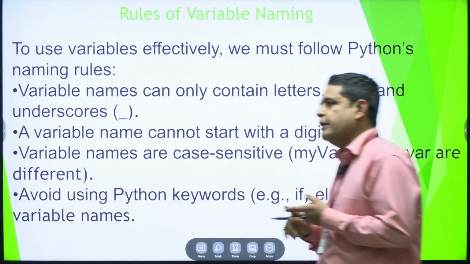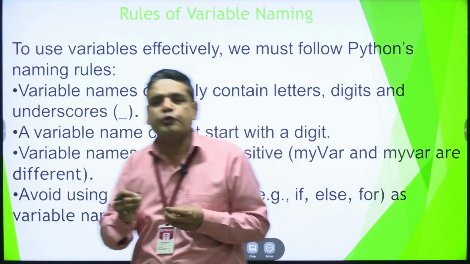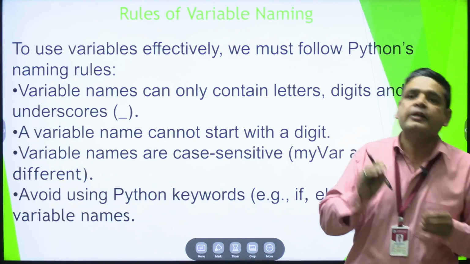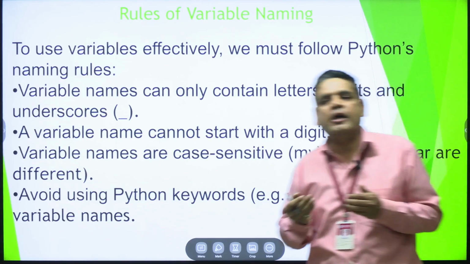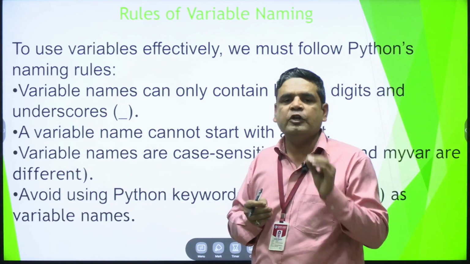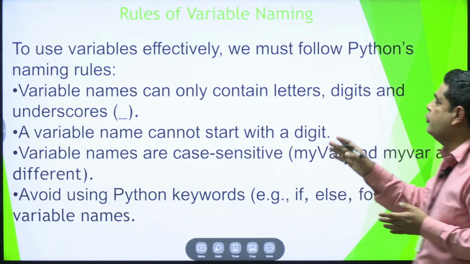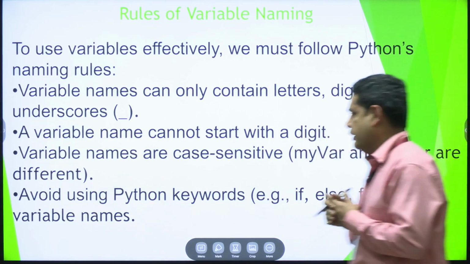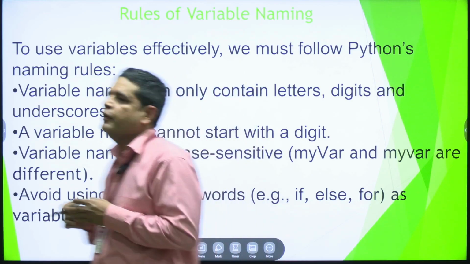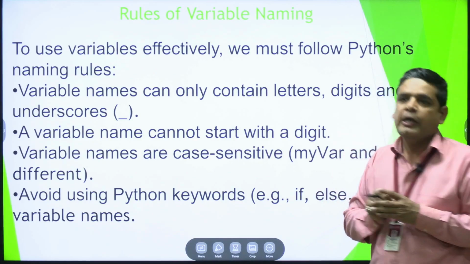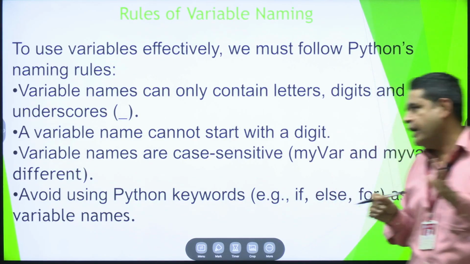In the variable name, we cannot use any special symbol like @ or question mark, and so on. We only use the underscore symbol. We cannot use space in the variable name; use an underscore instead.